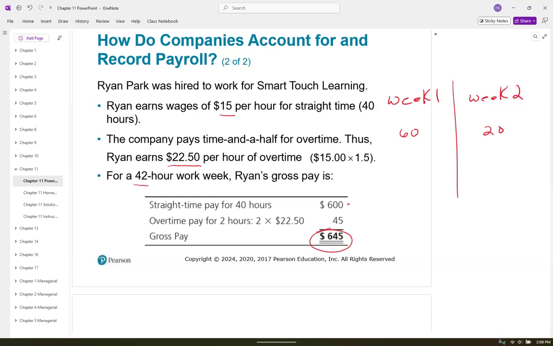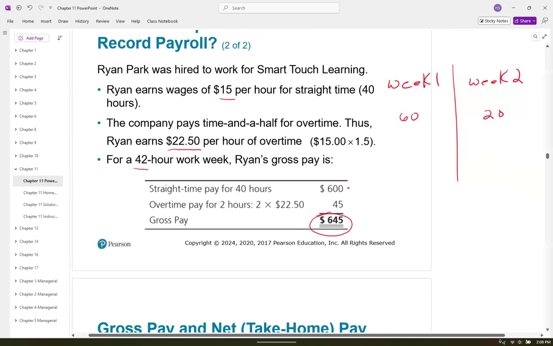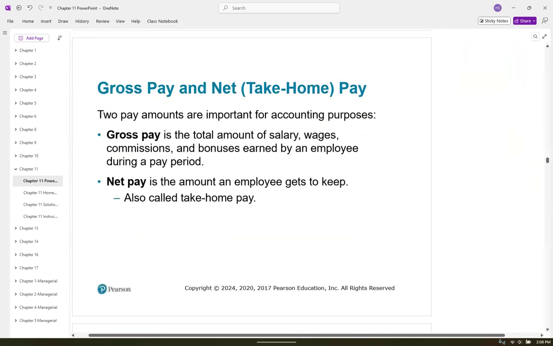And that's something you have to sit down and calculate. Is it really worth it to me to be a salaried employee? A lot of times it is, but then a lot of times you're asked to do things outside of those working hours. Okay, so let's jump on down here to gross pay and net pay.